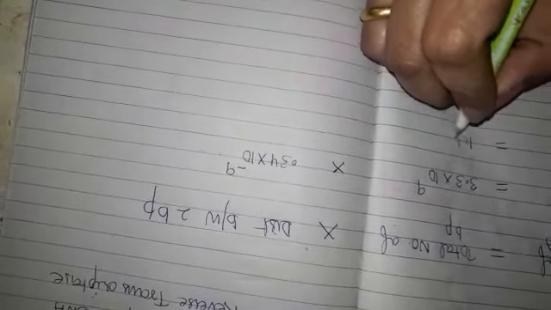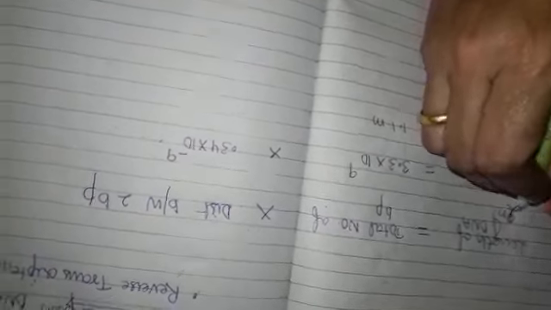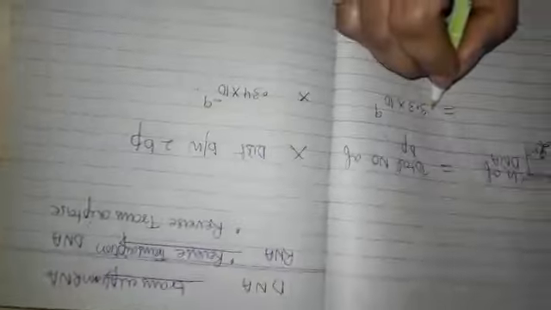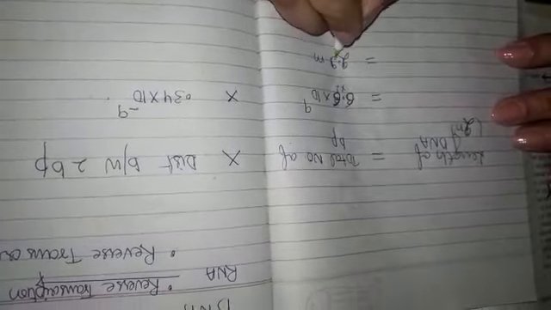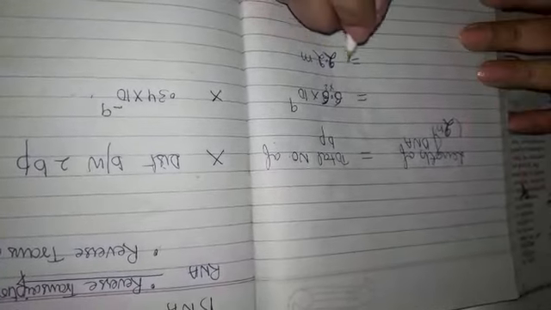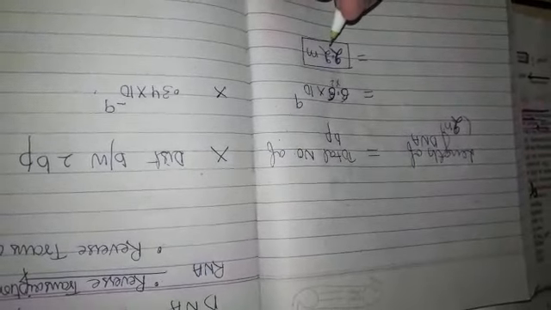1.1 meter. But if we want to calculate the length of DNA in a diploid cell, we will multiply it by 2, so it will become 6.6, and it will be approximately 2.2 meter. So length of DNA is 2.2 meter.